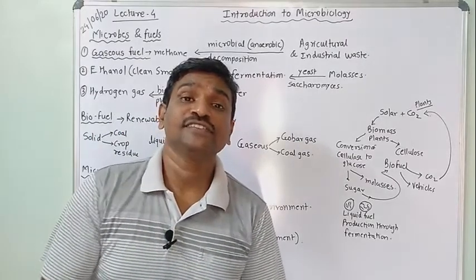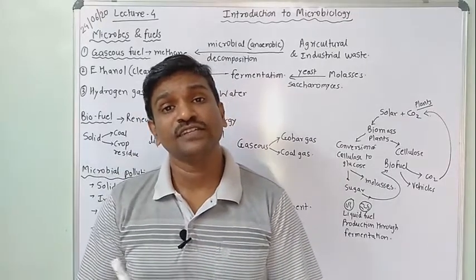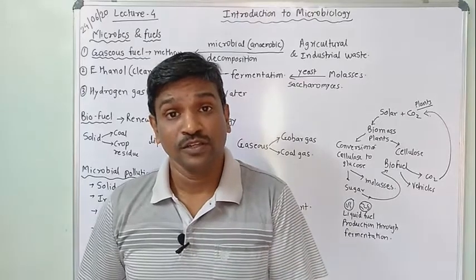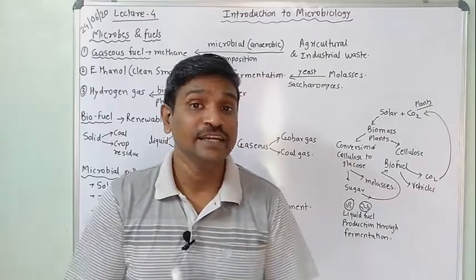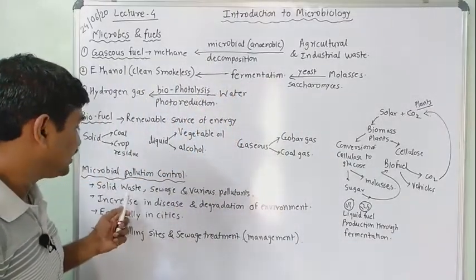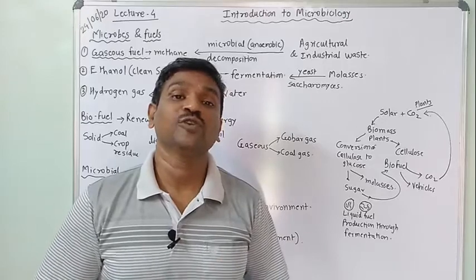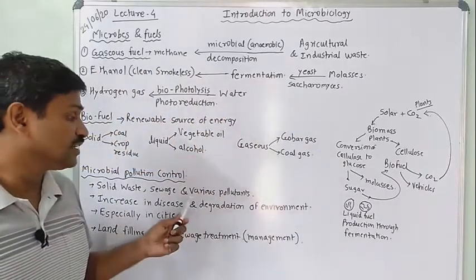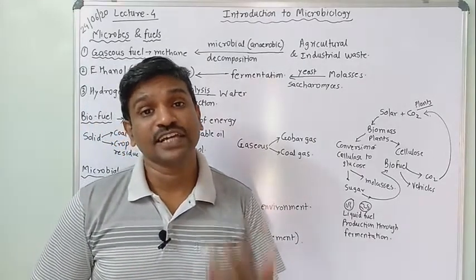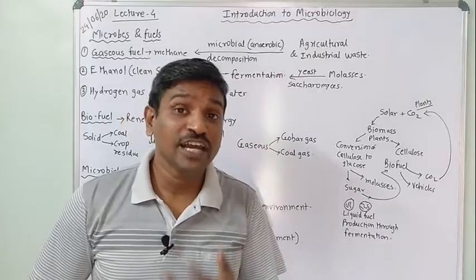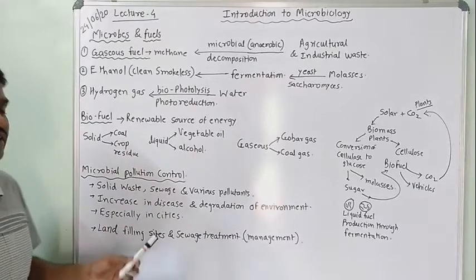If the solid waste is organic waste, it may form debris, and that debris can be fruitful for disease conditions. Bacterial production and decomposition take place. That is why we require a clean area. With an increasing population in densely populated areas, solid waste, liquid waste, and various pollutants are produced. These pollutants can be avoided, treated, or managed with the help of microbes. How? We will see. There is an increase in disease concerns, especially in cities.